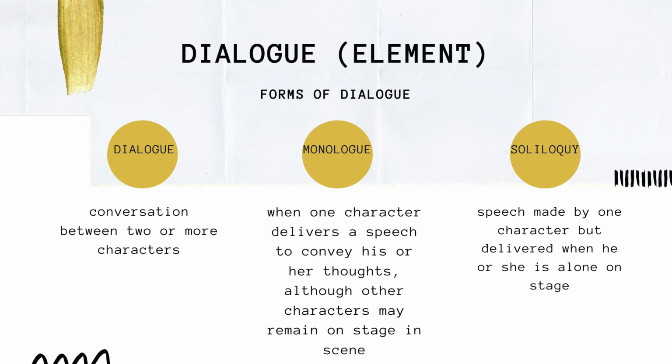The next form of dialogue is monologue. Monologue is when one character delivers a speech to convey his or her thoughts, although other characters may remain on stage in scene. Here is an example of a monologue.